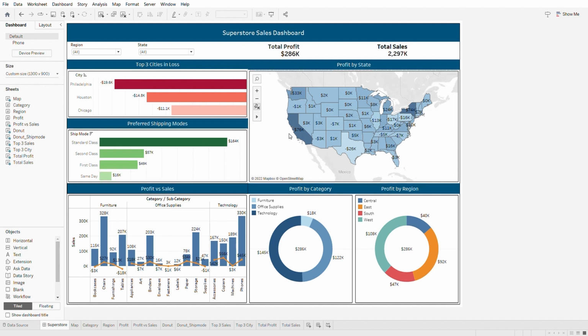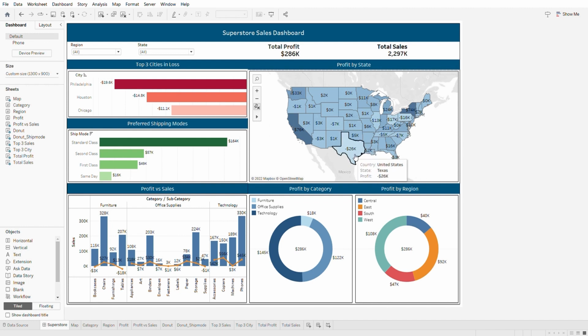Next, we will look at this map visualization, which gives us an overview of the profit by state. Looking at this map, we can see that the darker shades represent states with the highest profits. This includes states such as California with a profit of $76,000, New York with a profit of $74,000, and Washington with a profit of $33,000.